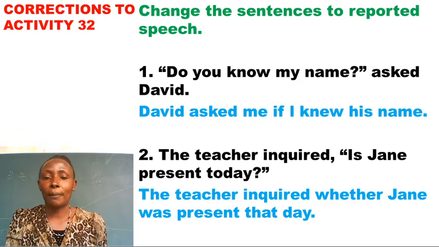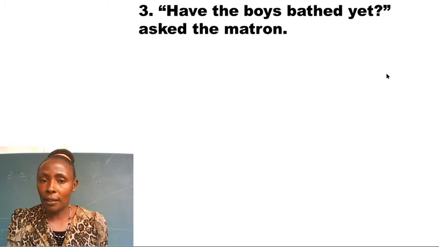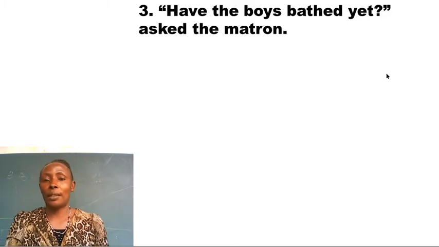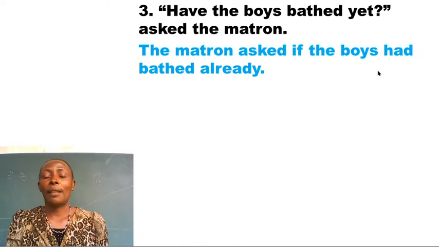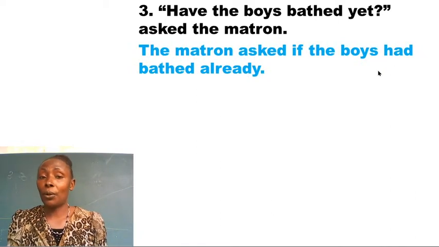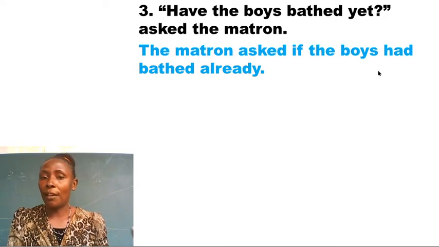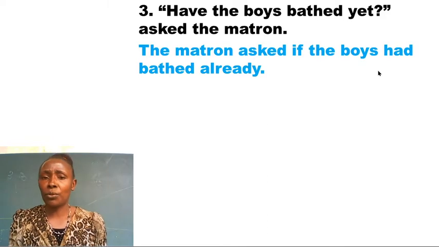Question 3 reads, "Have the boys bathed yet?" asked the matron. Maybe she was asking her fellow matron. So you're supposed to report this statement to another person. In fact, this statement is in present perfect tense because we have the helping verb have and the main verb in past participle. "Have the boys bathed yet?" asked the matron. You need to make some changes.